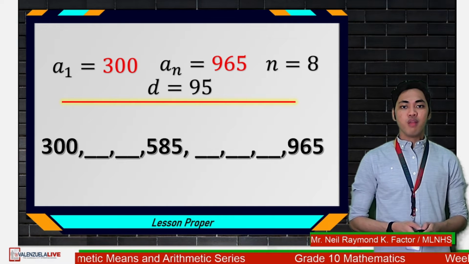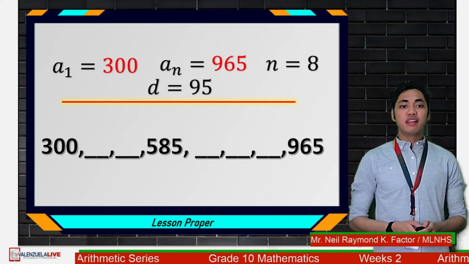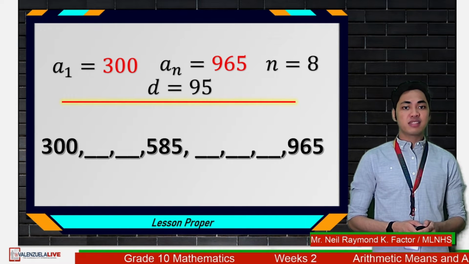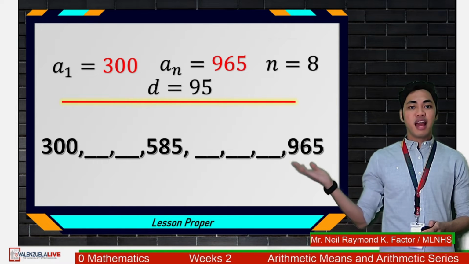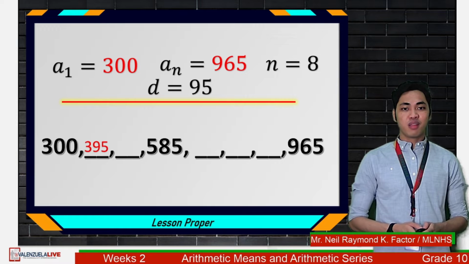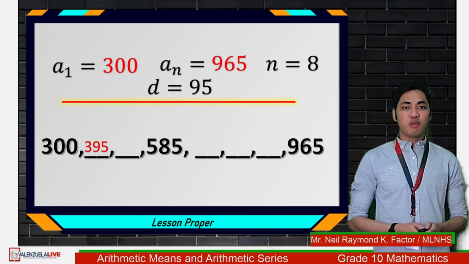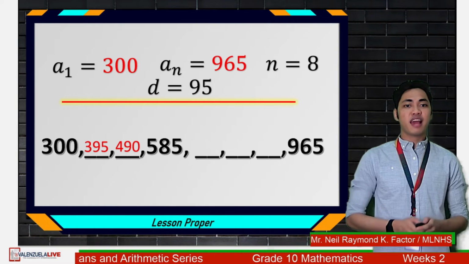To get the next term or the second term, we need to add the first term and the common difference. So again, the common difference D is 95. So to get the second term, that is 300 plus 95. Therefore, that is 395. To get the third term, that is second term plus common difference. So we have 395 plus 95, that is 490.